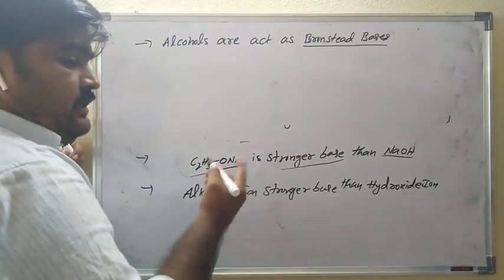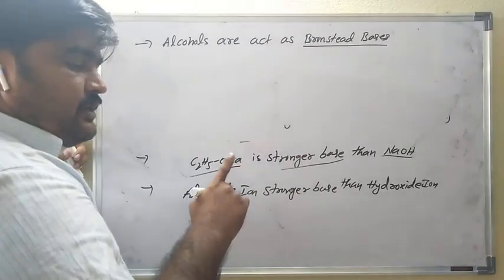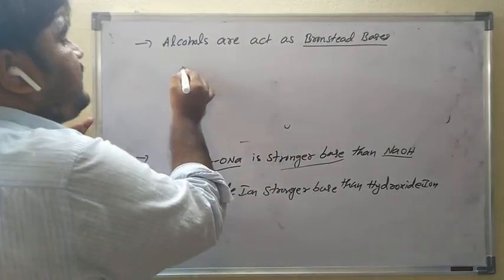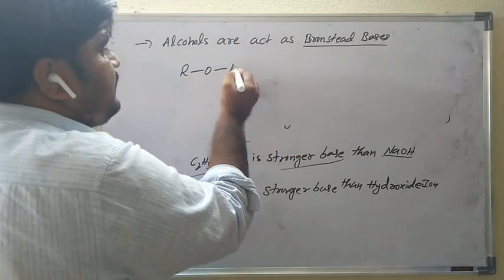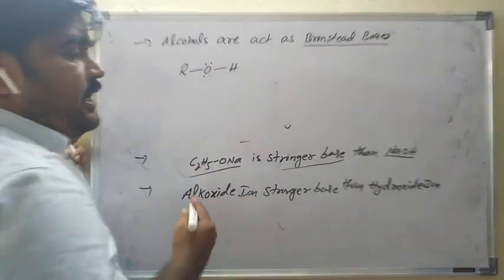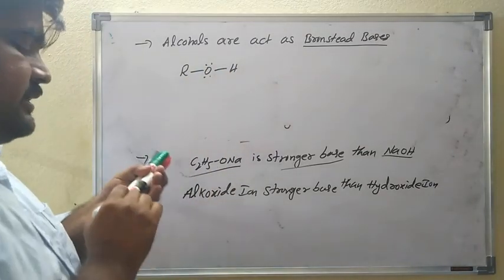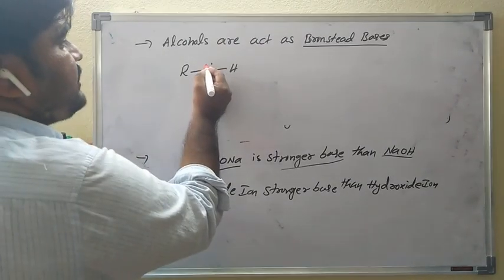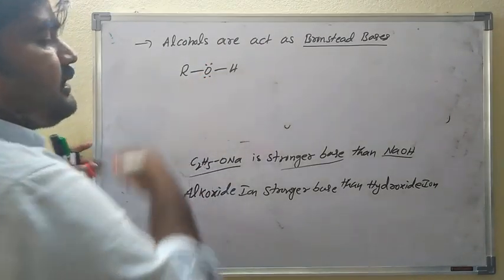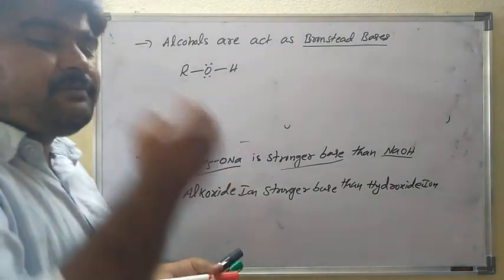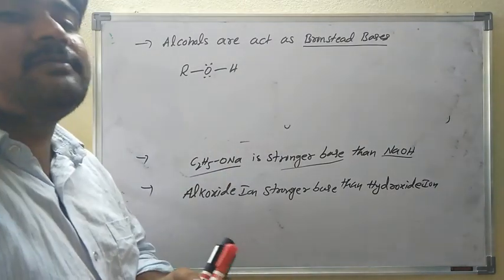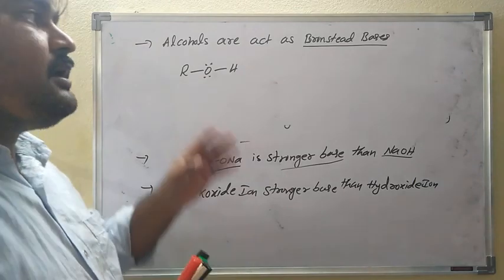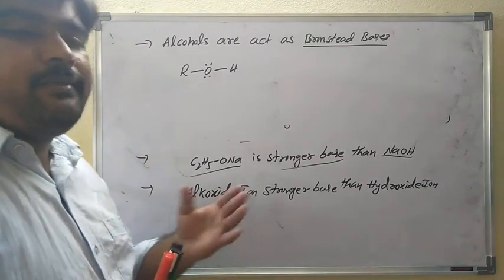Why? Because alcohols act as both Bronsted acids and Bronsted bases. In alcohols, the ROH group, an unshared pair of electrons is present. Two lone pairs of electrons are present on oxygen, and this easily accepts the proton. That's why alcohols act as Bronsted bases.